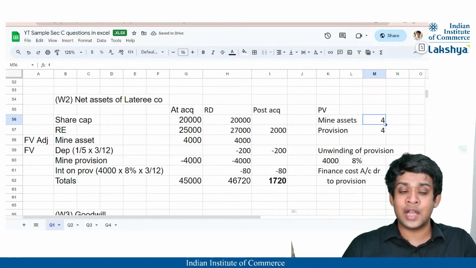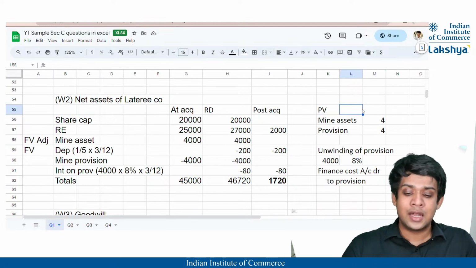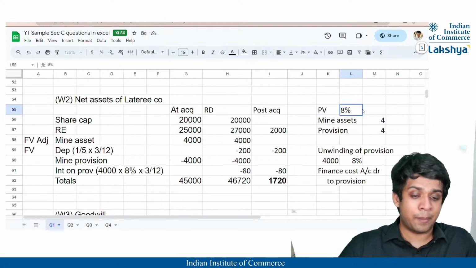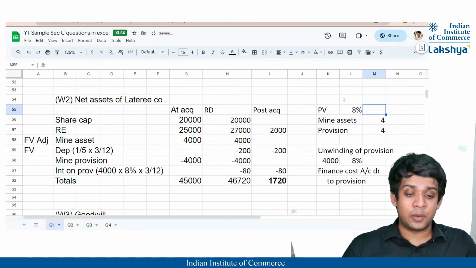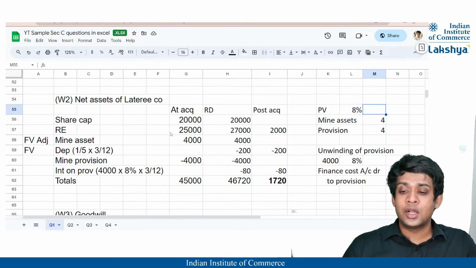Otherwise, you would have to calculate the present value by taking the 8% cost of capital and applying the formula of present value, which is nothing but 1 divided by (1 plus r) raised to n, multiplied by the future value. So that is going to be the asset which is capitalized, and also obviously it is your provision.